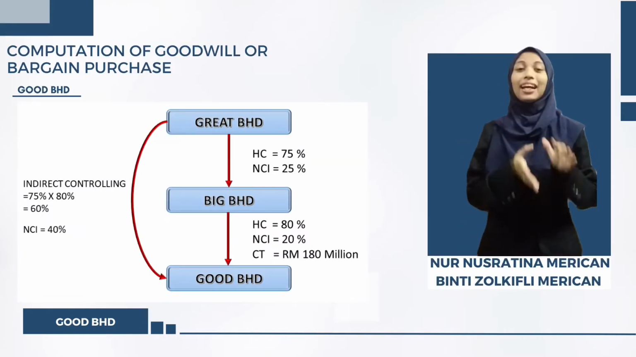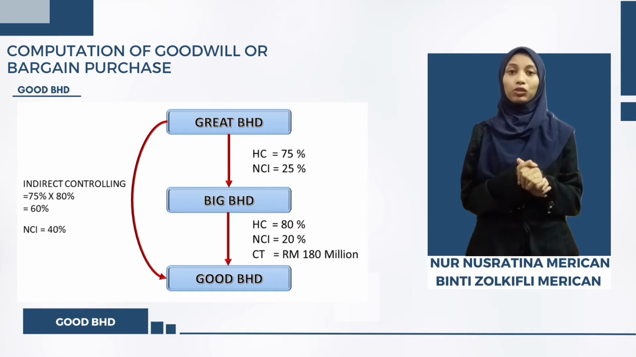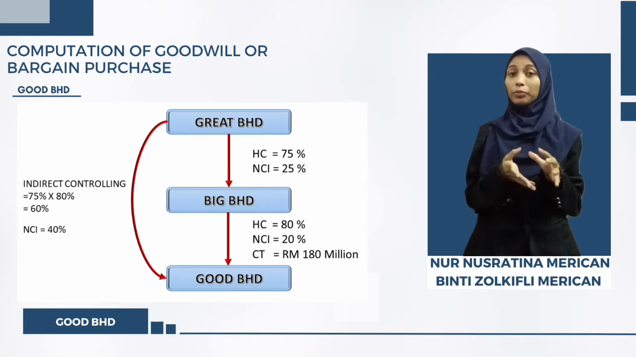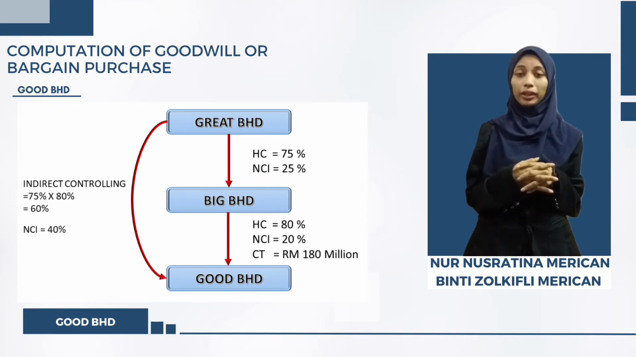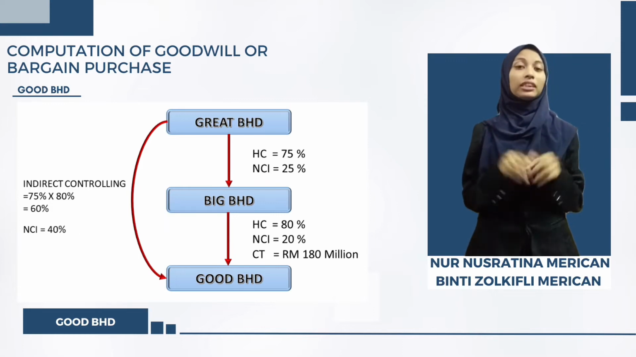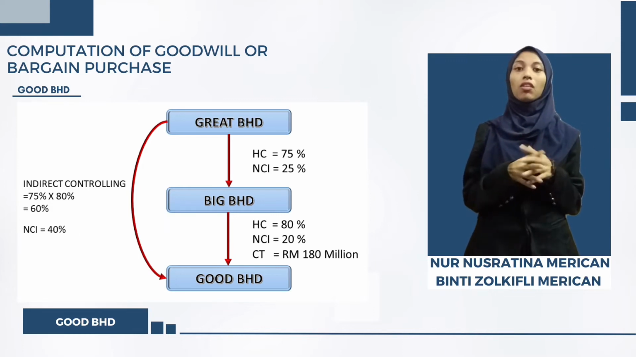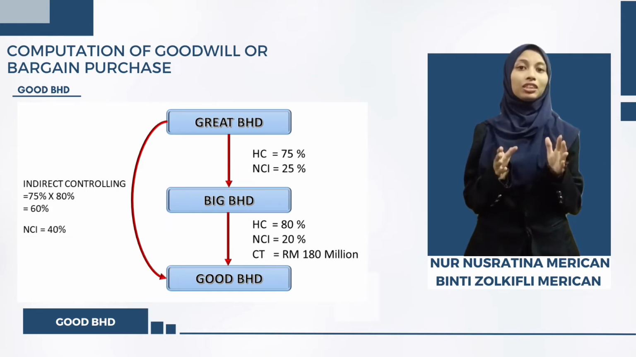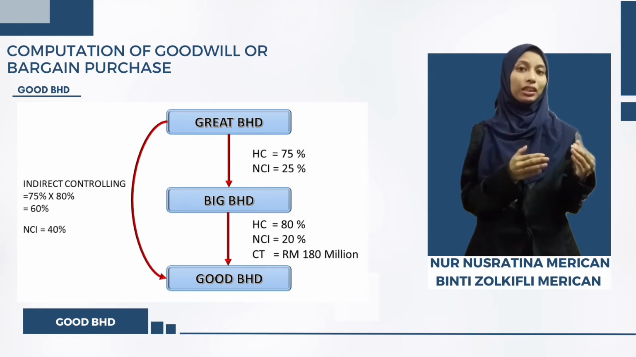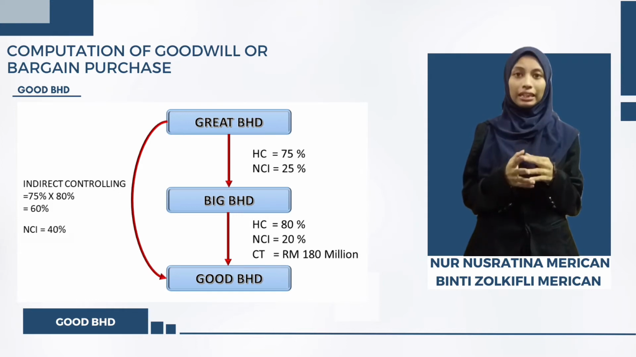Thank you. Now, I'm Nunus Ratina, and I will present to you on how to calculate goodwill or bargain purchase on the acquisition of Good Berhad. Big Berhad had acquired 60 million out of 75 million of ordinary share of Good Berhad on 1st January 2021. The percentage of the control of Big Berhad is 80%, while the non-controlling interest is 20%.